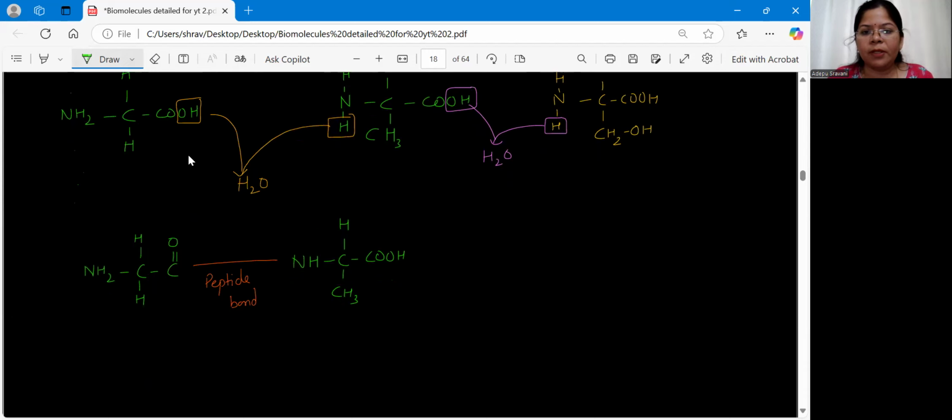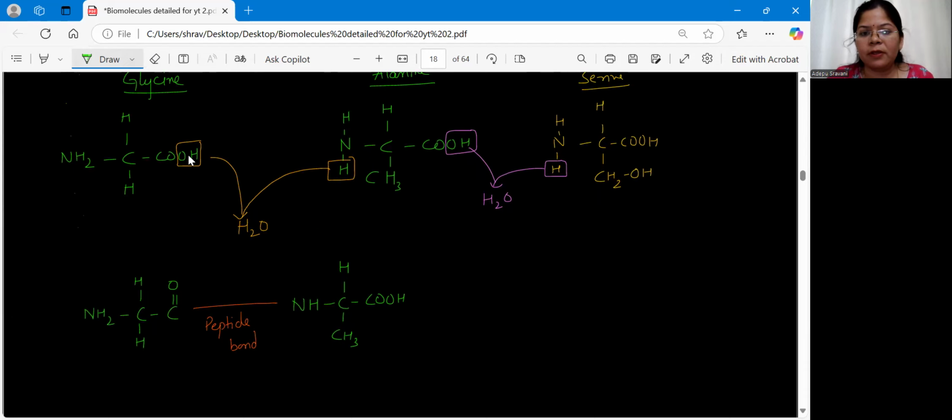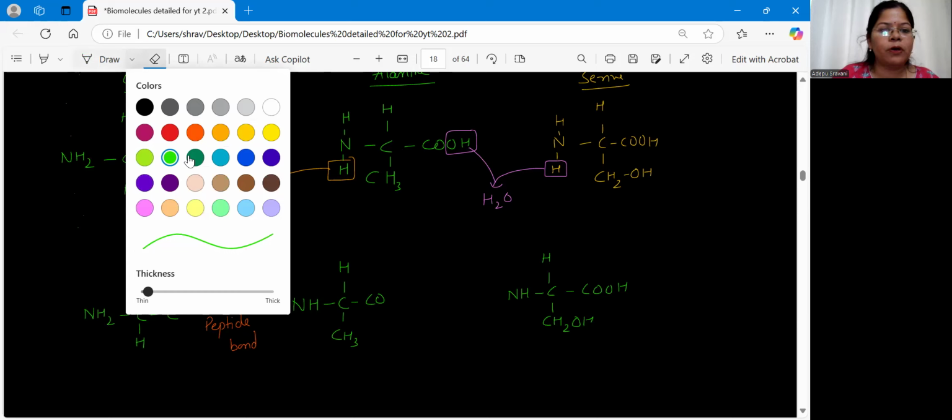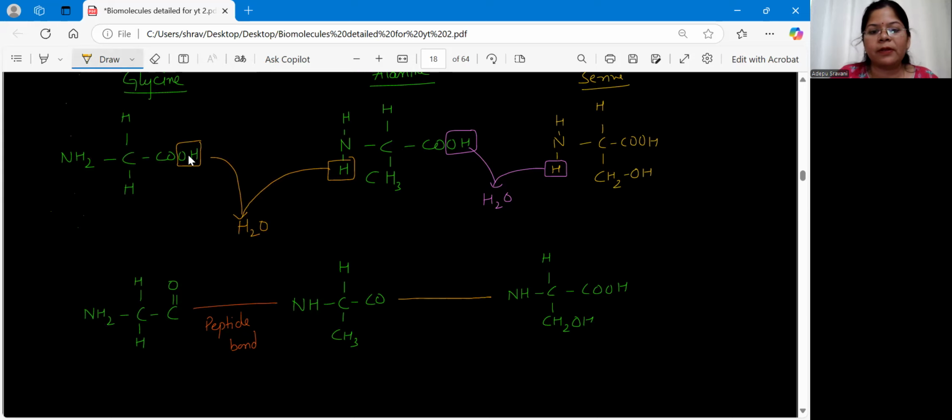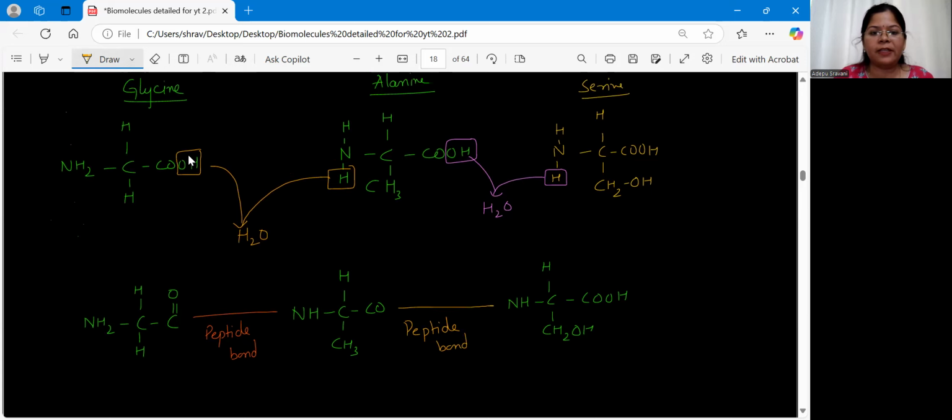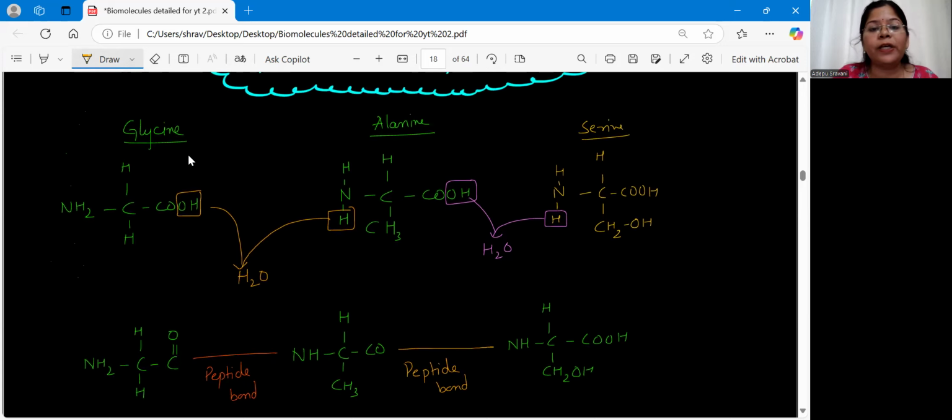So let me draw the remnants, what I get from this. So NH, C, COOH here, then hydrogen, CH2OH. This is what I'm left with. And this side, I have removed OH. So let me cut out this OH. Now I can form the bond between them like this. Clear? So this is my peptide bond formed between what? Alanine and serine. Clear? So this is how we get the peptide bond formation by removal of one water molecule